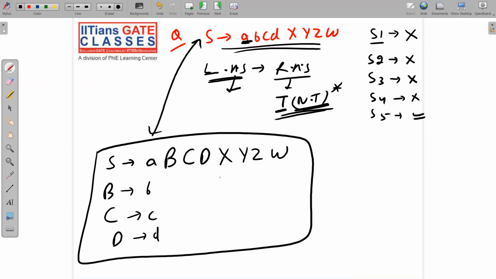These two are equivalent. Okay, and please do not say that, sir, you have not given a complete grammar. Yeah, of course I have not given you the complete grammar. I have not told you where X is going, where Y, where Z, and where W are going. So this is a part of the grammar, and I have shown you how to convert a single production rule into your GNF. Okay, I hope I have made the point clear to all of you. So remember this fact that if you have a first terminal, then no problem at all. We can convert the given production rule into GNF very easily, and this is the best example.